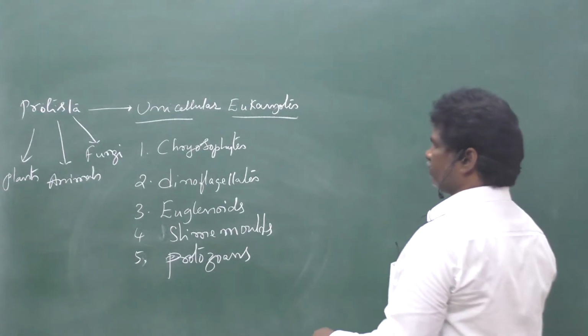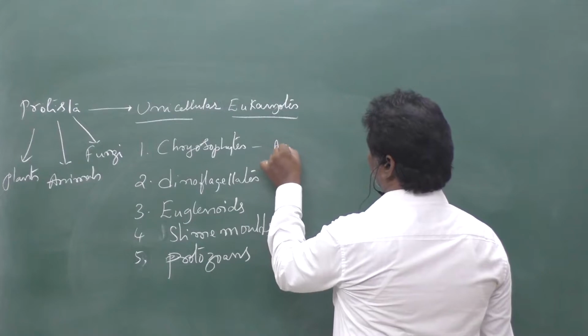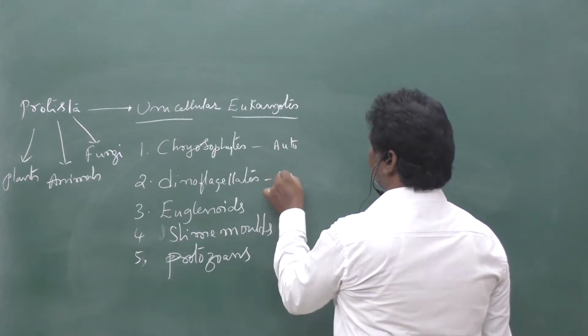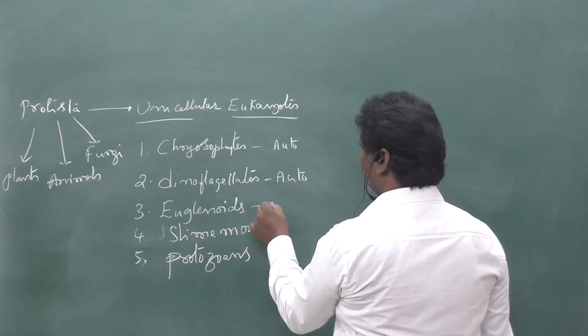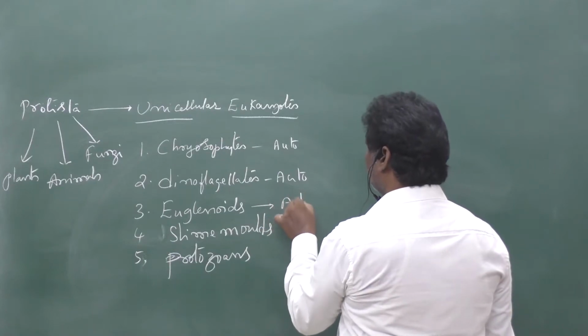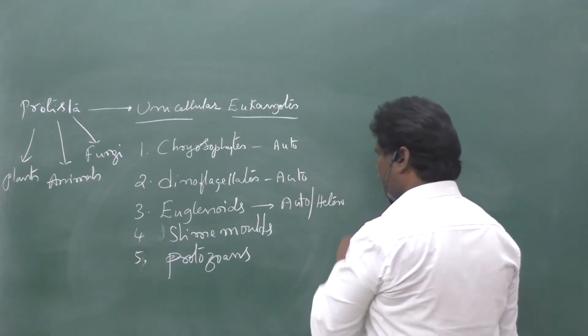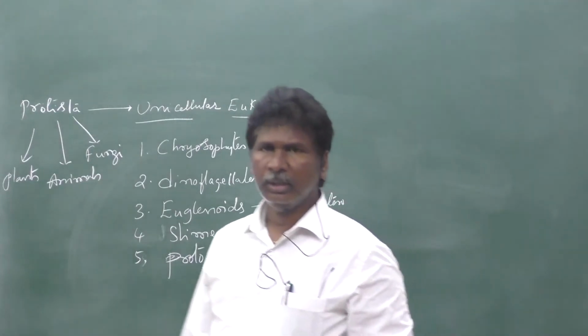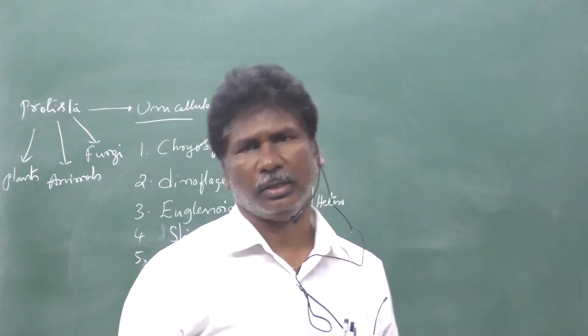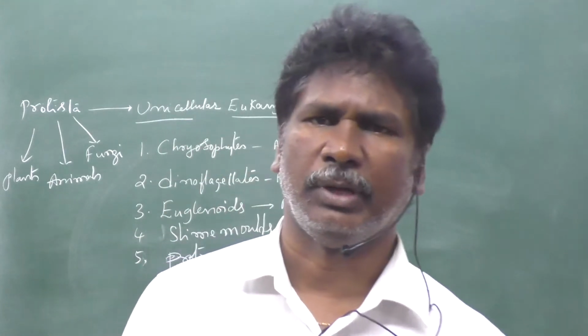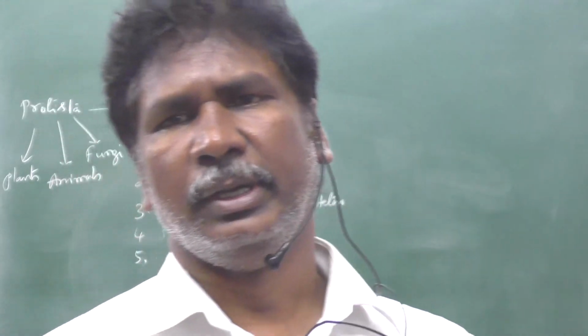When we observe these 5 groups, chrysophytes and dinoflagellates are autotrophs. But euglenids act as both autotrophs as well as heterotrophs. If sunlight is available, they act as autotrophs. If sunlight is not available, they act as heterotrophs.